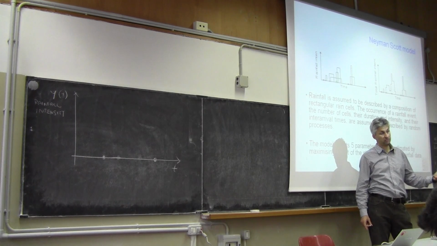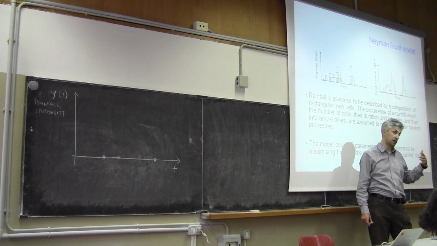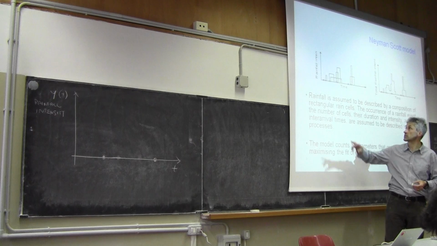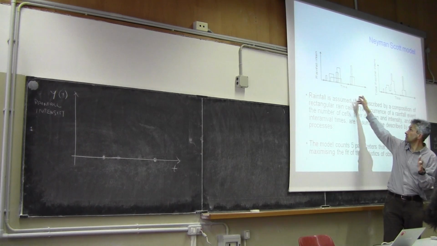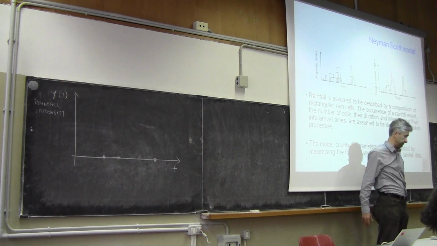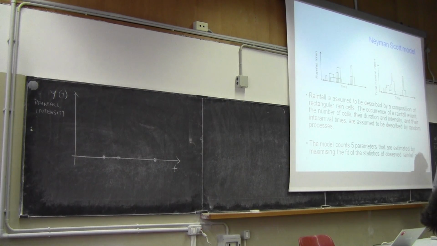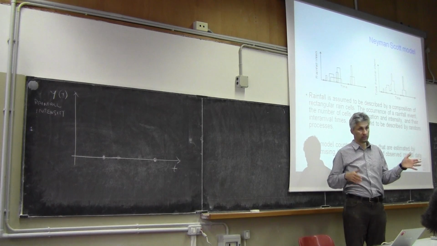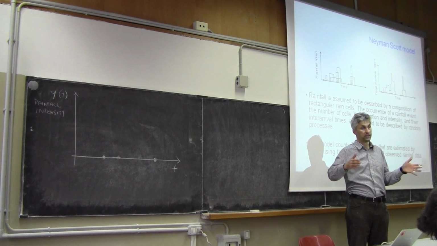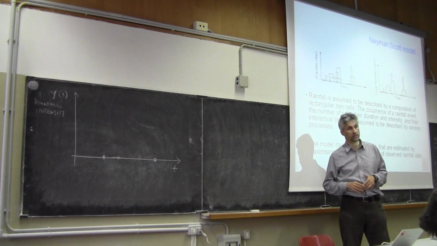These are 5 parameters of 4 probability distributions plus a stochastic process. The stochastic process is just the first one, interval times, and then we have the 4 probability distributions dictating the number of rectangles, the distance from the beginning of the event to the beginning of the rectangle, and then duration and intensity of the rectangle.